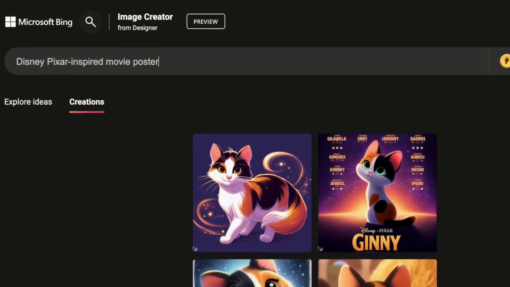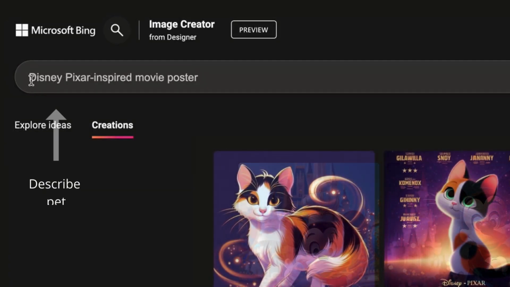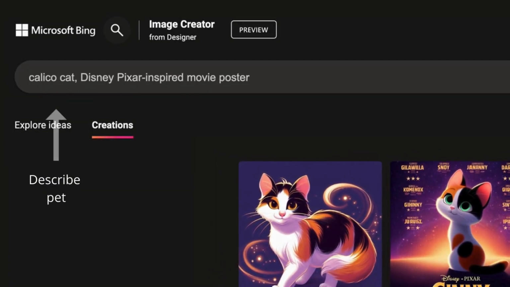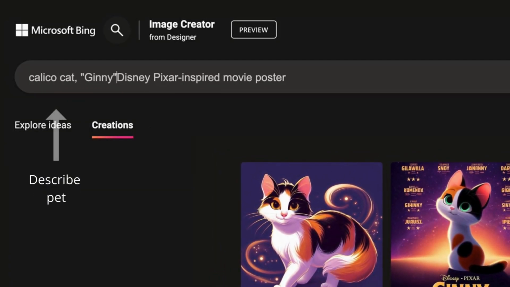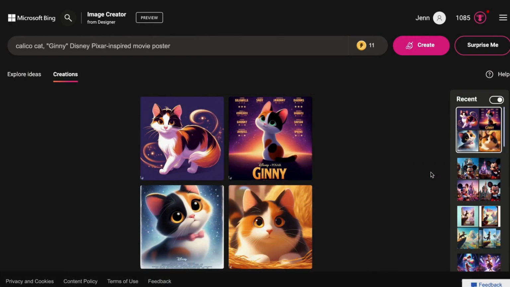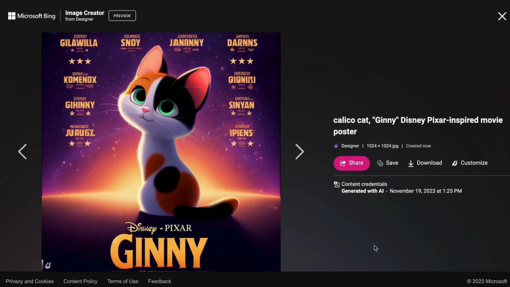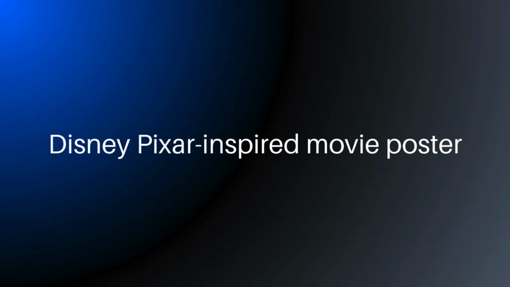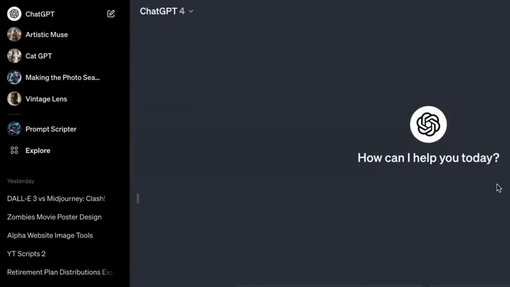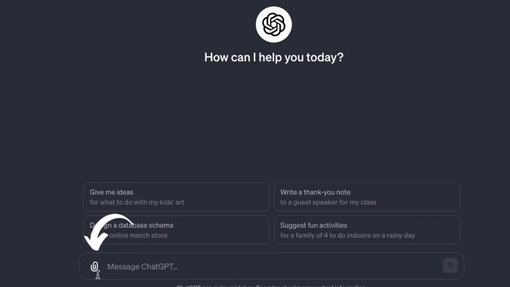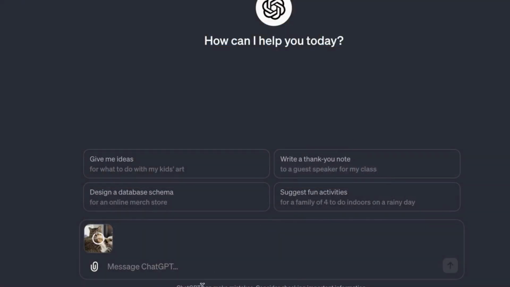You can't upload an image directly into the Dall-e image creator, but you can in ChatGPT. So I'm going to use ChatGPT to upload a picture of my cat, and use this prompt to get a movie poster. Here are the steps. Open a new chat. Click the paperclip icon and upload an image. Now type in the prompt. If you want to title the poster with your pet's name, that's fine. Put it in quotes.